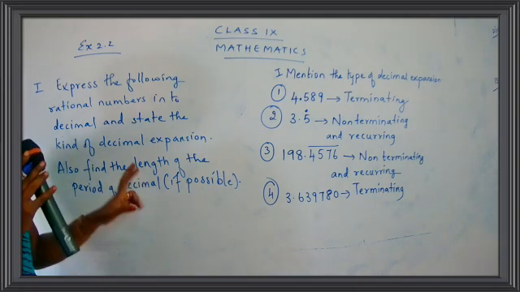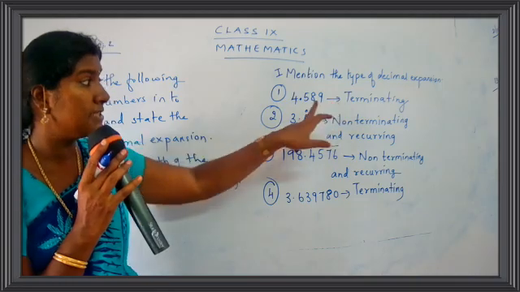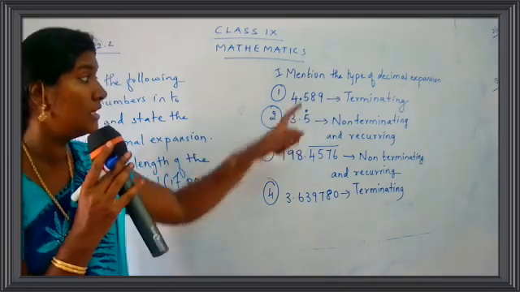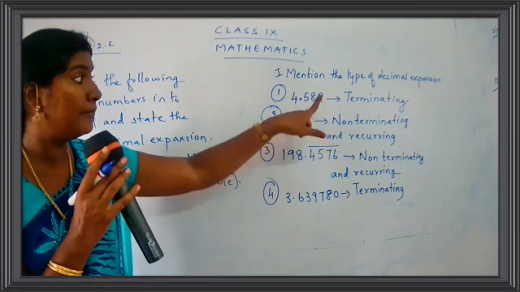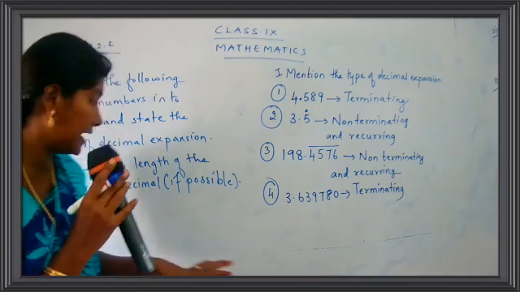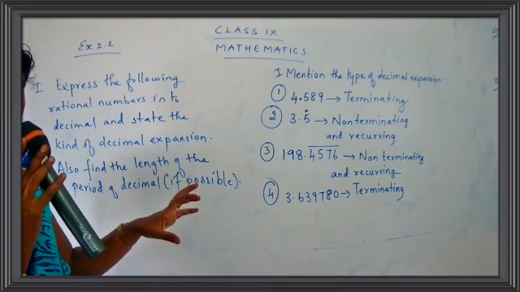If possible means if your answer is terminating. If the answer is terminating, you cannot write the length of the period of decimal because here numbers are not repeated. The number stops here. So you don't have a length of period. Okay. So you can just say no need of mentioning the length. You can just say there is 0.